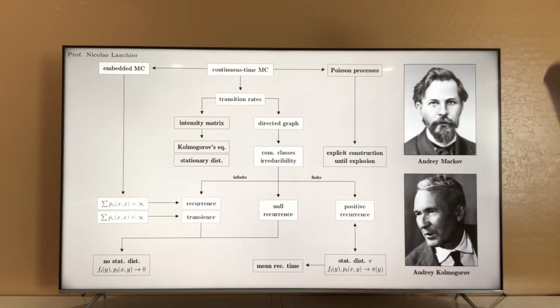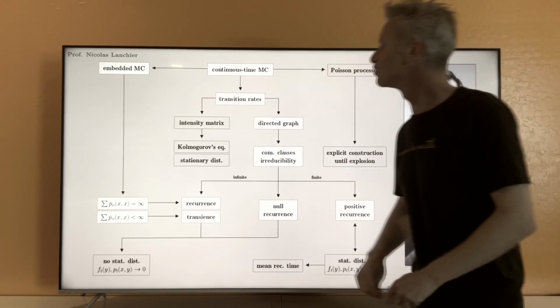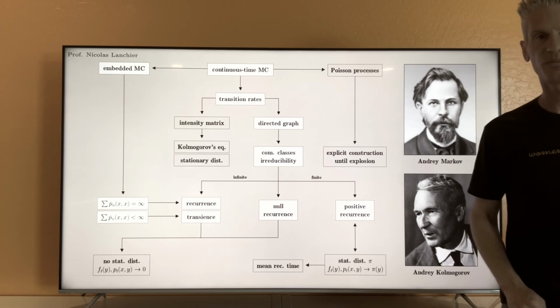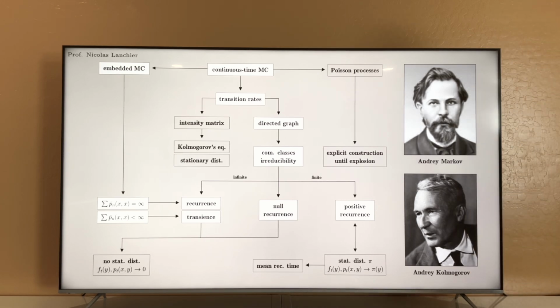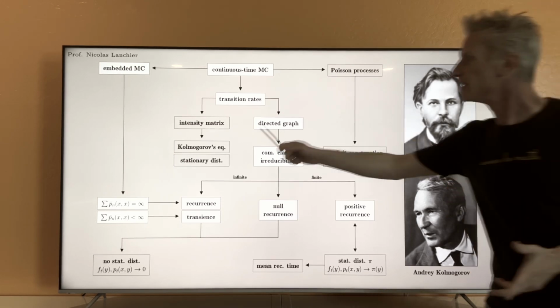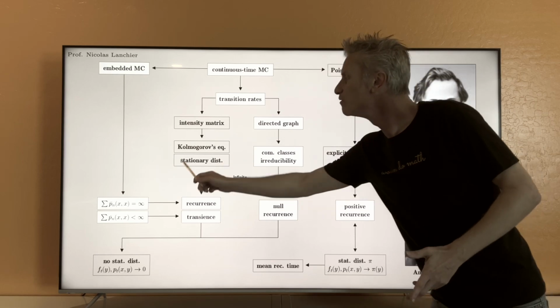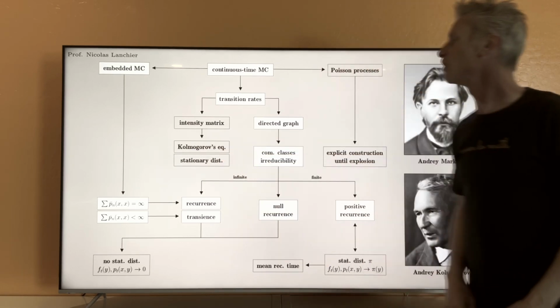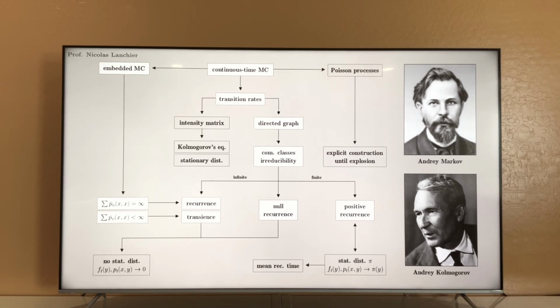All right, so then next, the goal is to understand the stationary distribution of the process, if there is one. To understand this stationary distribution, the next step is going to be to study what we call the backward and forward Kolmogorov equations.